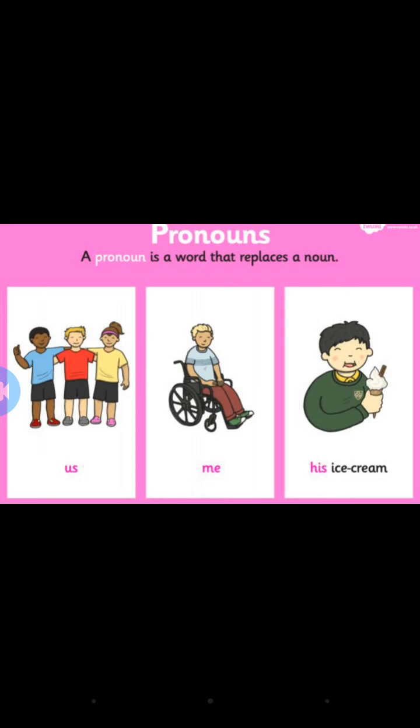In the place of that person, we will put he or she. Have you understood? So pronoun is used instead of noun. Pronoun is a word that replaces a noun.